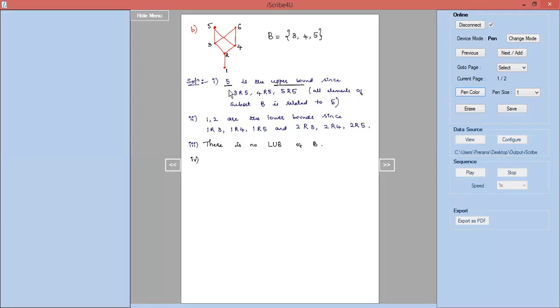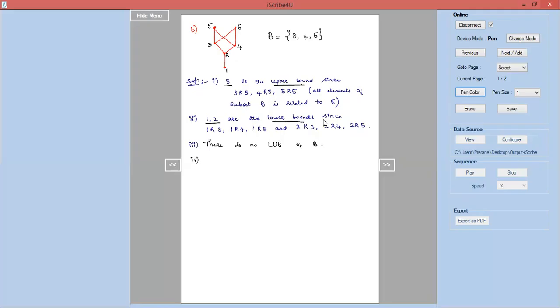Next, the fourth one, we have to find out the GLB, the greatest lower bound. So I have two lower bounds, 1 and 2. Among 1 and 2, let us check which is the greatest lower bound. Since there is more than one, I might have a GLB. To check that, we will recall the definition. The element which you are calling the greatest lower bound should satisfy the condition that any other lower bound should be related to that particular element which you are calling a GLB.